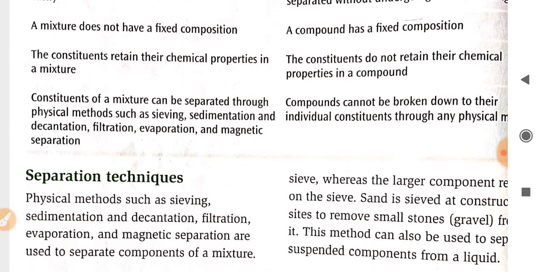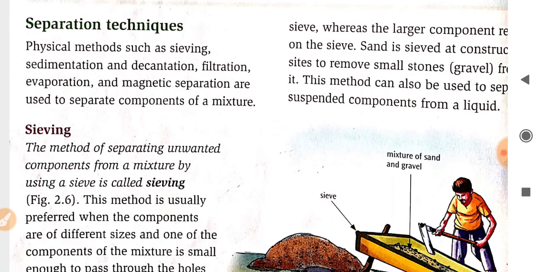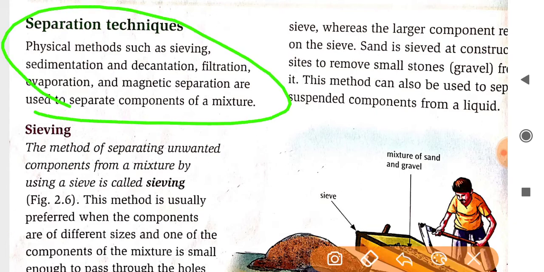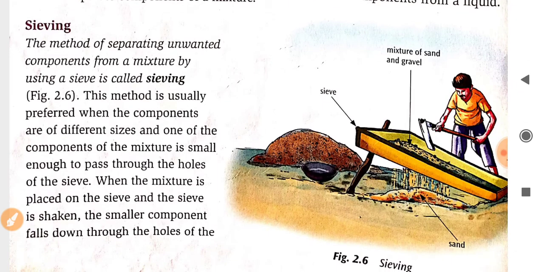Now we move to some separation techniques. The physical methods such as sieving, sedimentation and decantation, filtration, evaporation, and magnetic separation are used to separate components of a mixture. If we have to separate components of a mixture, we use these methods. First comes sieving.